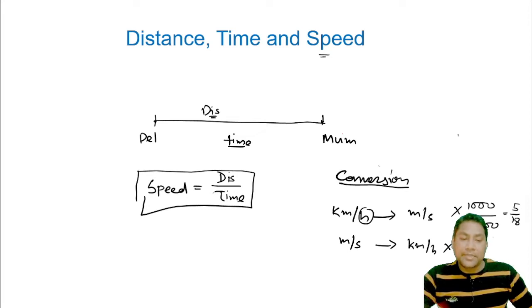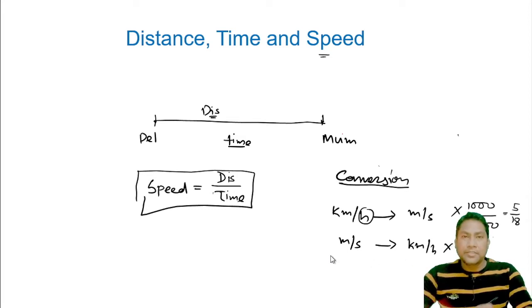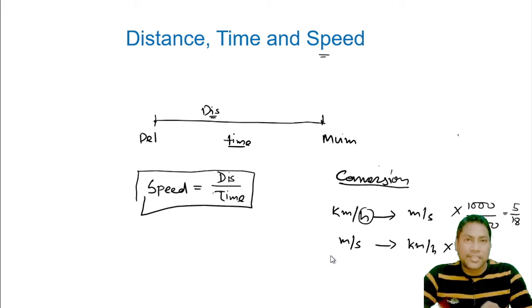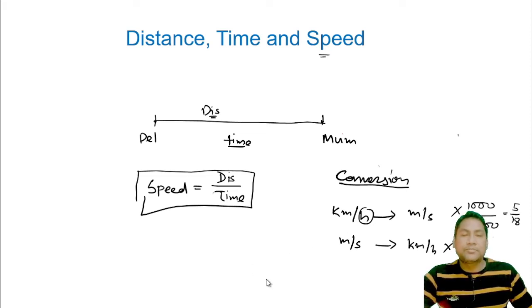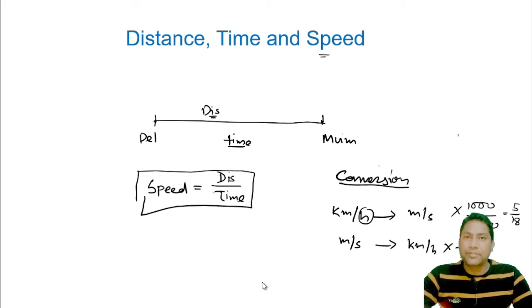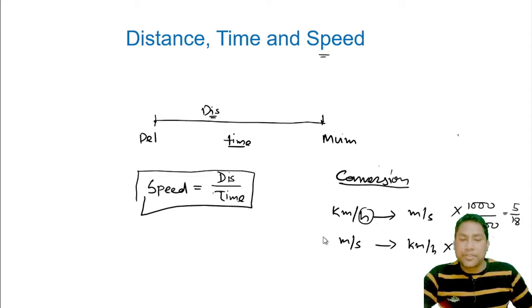Here lots of students get confused about conversions from kilometer per hour to meter per second or meter per second to kilometer per hour. You can remember it this way: while we are traveling from kilometer to meter, we are going to a lesser amount, because kilometer is bigger and meter is lesser.